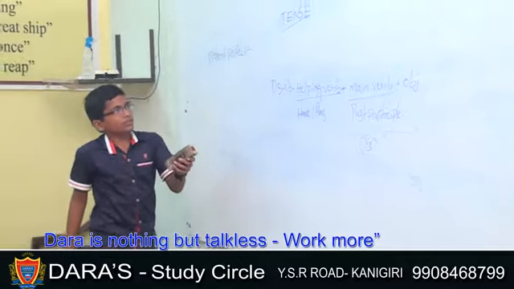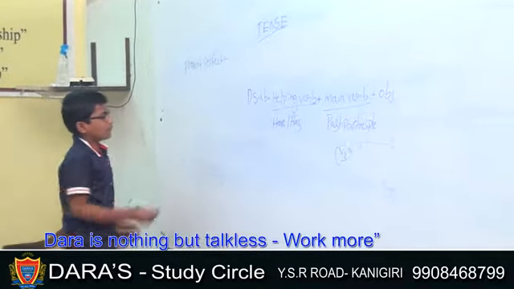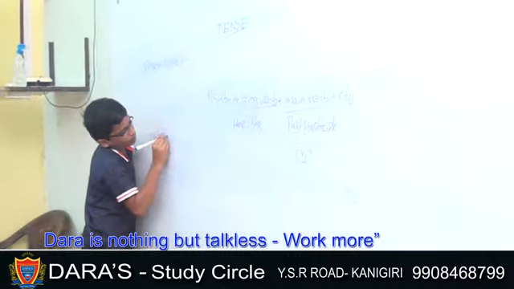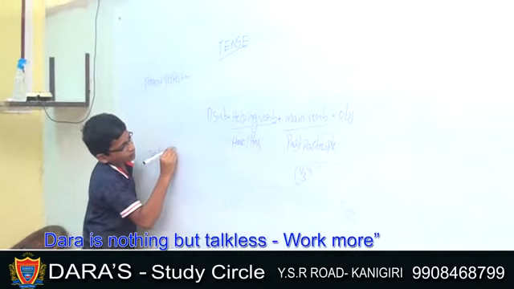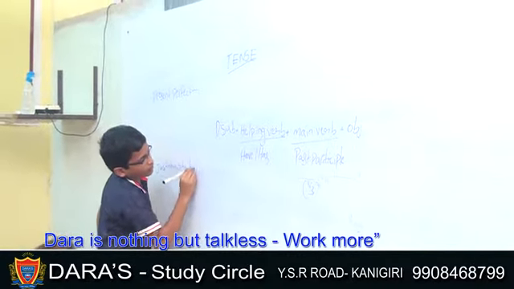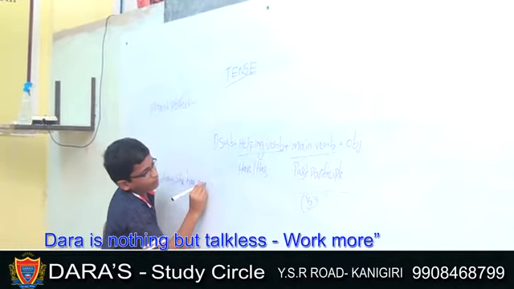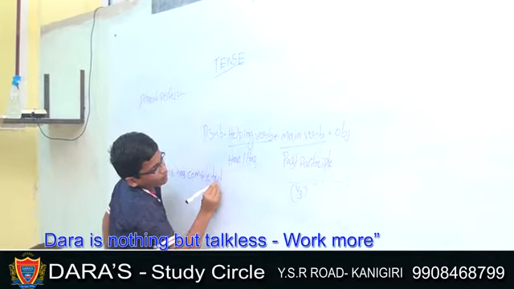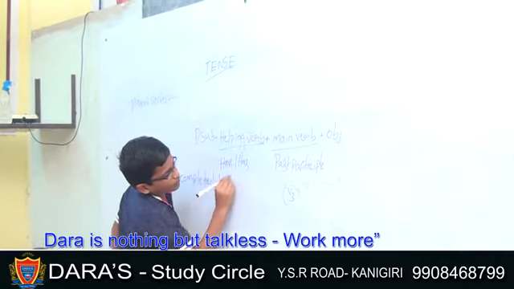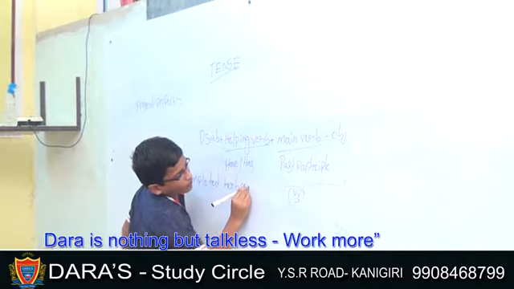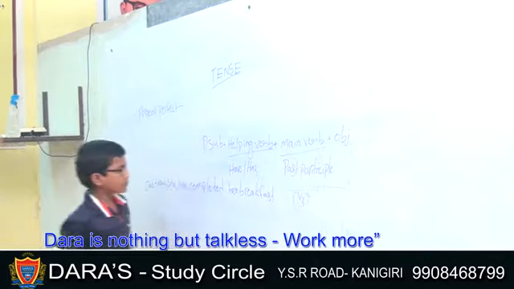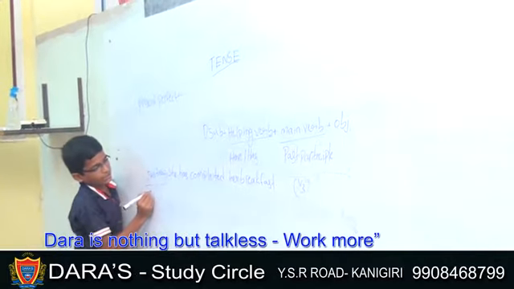For instance of present perfect: Just now she has completed her breakfast. Just now is the indication.